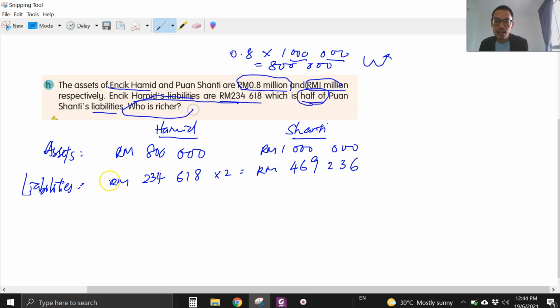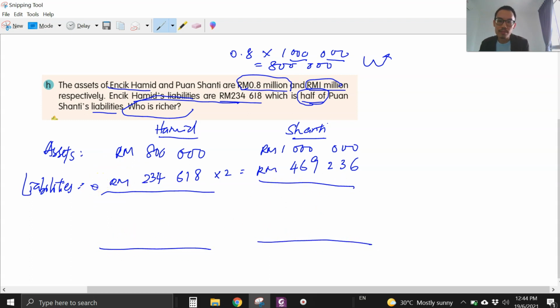Okay, question. Who is richer? Siapa lebih kaya? So ambil asset, tolak liability. Then you will know the answer. Okay, so for Encik Hamid, 800,000 asset minus the liability 234,618, we get 565,382 ringgit.